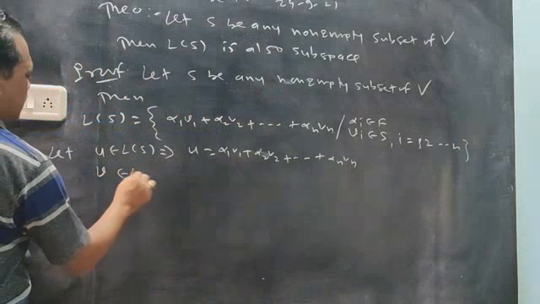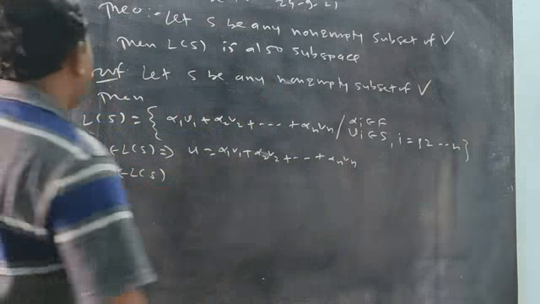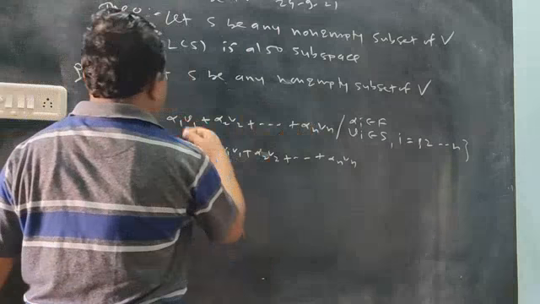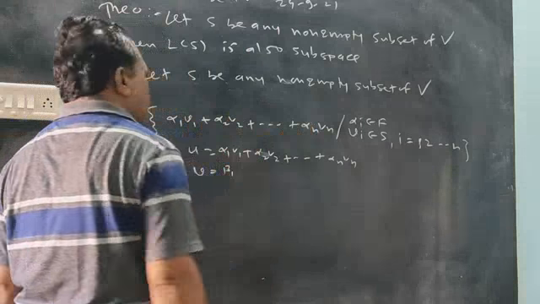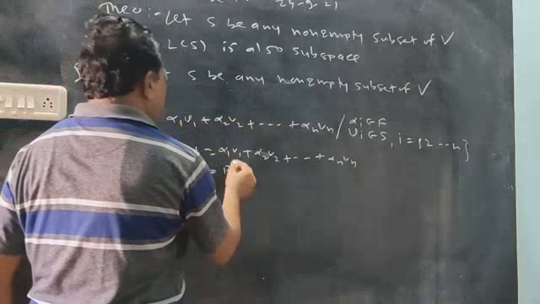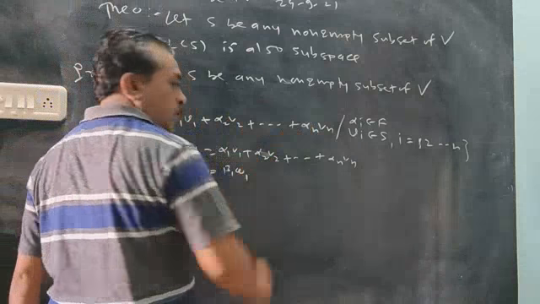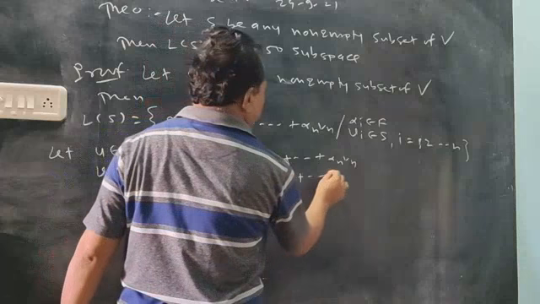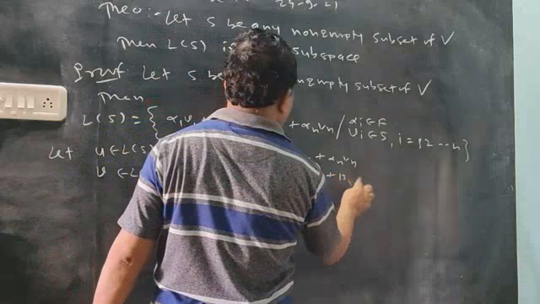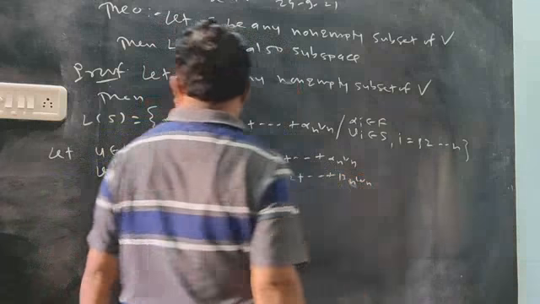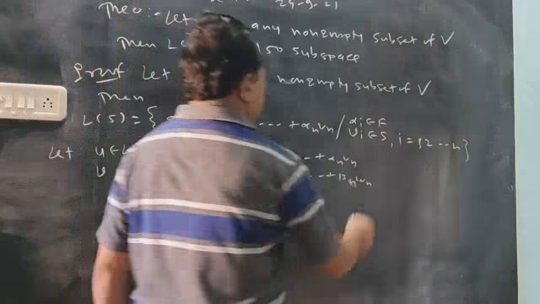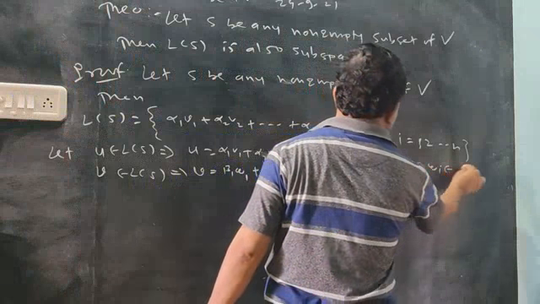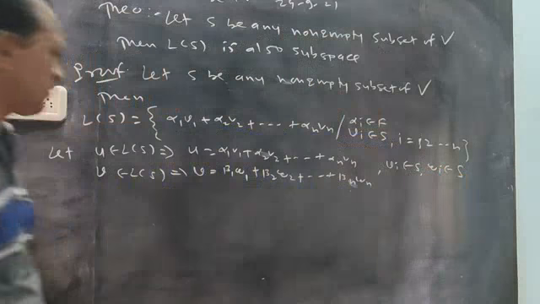Suppose v is the second element; that means v is also a linear combination of this kind, with other scalars beta 1, beta 2, up to beta n, and other names W1, W2, up to Wn. Every v is coming from set S, every w is coming from set S.